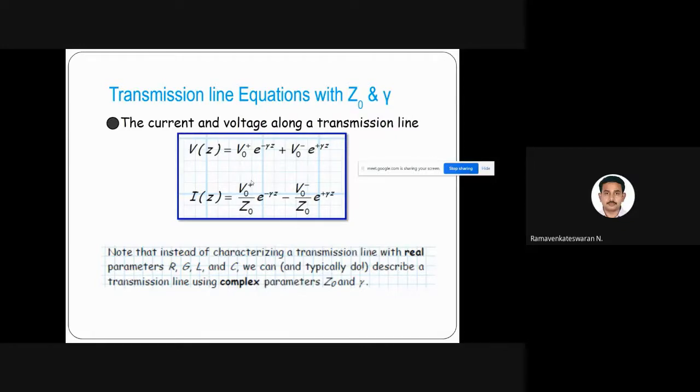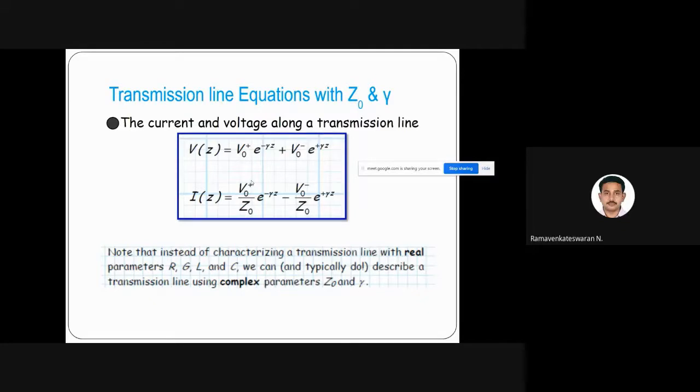And I've added one more peculiar constant, gamma. Gamma is the propagation constant, which tells me how much the wave will be attenuated. That is alpha plus j beta, a complex constant, where beta is called the phase constant: how much the phase will change. The wave can undergo two changes. One is the amplitude change, that is attenuation, and the other is the phase change, that is the phase constant. So when I add them together, alpha plus j beta, I get gamma, the propagation constant. That is going to influence the wave going in the forward direction.